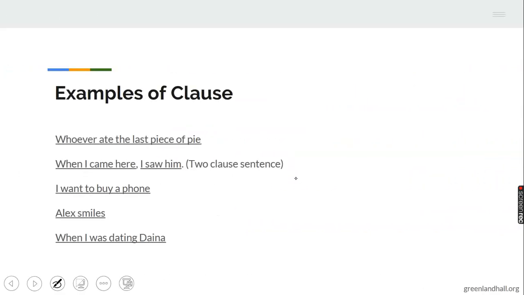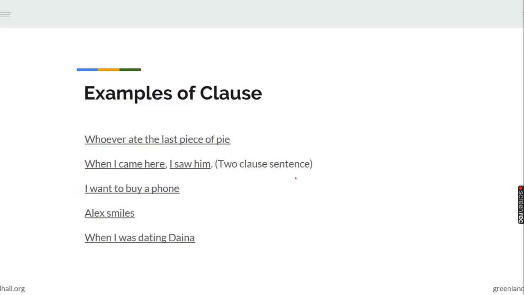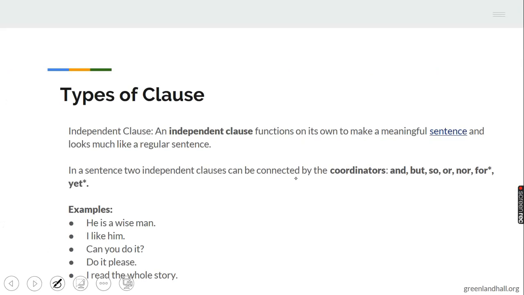Then let's see examples of clauses. Whoever eats the last piece of pie. When I came here, I saw him. I want to buy a new phone. Alex smiles. When I was dating Leanna. These are examples of clauses. Let's now see types of clauses. We have 2 types of clauses.